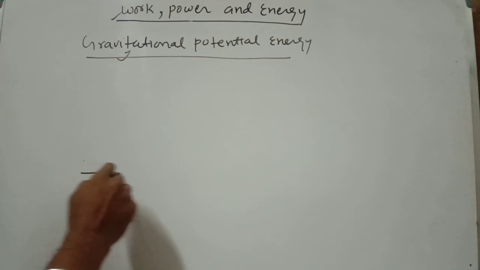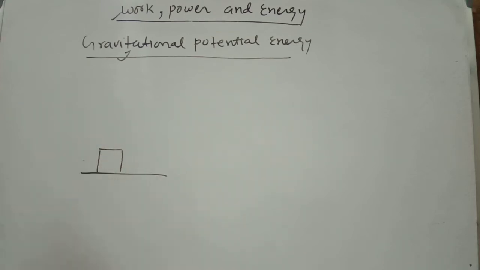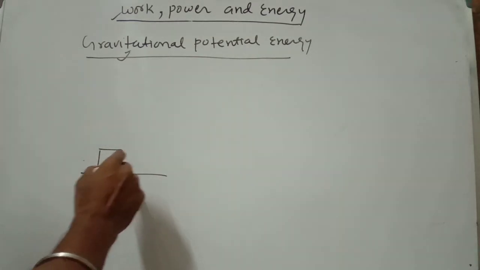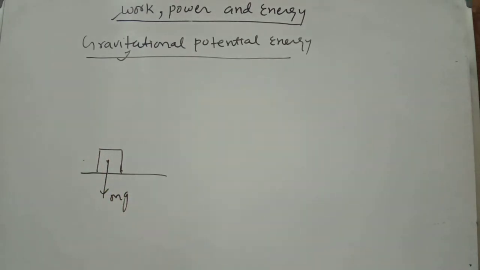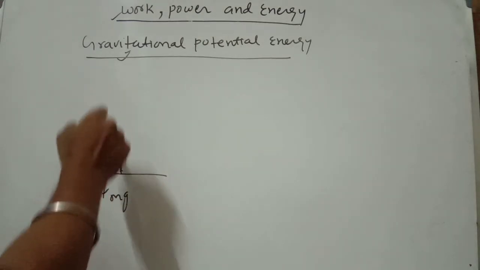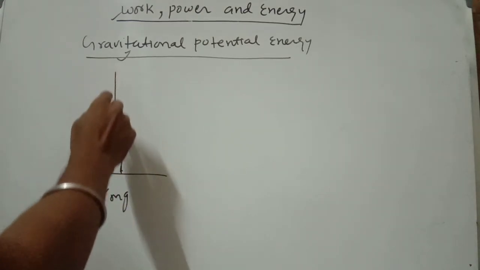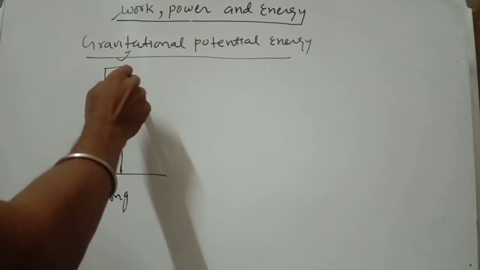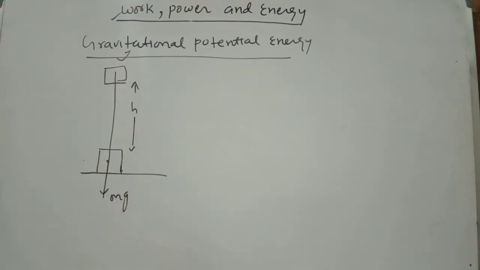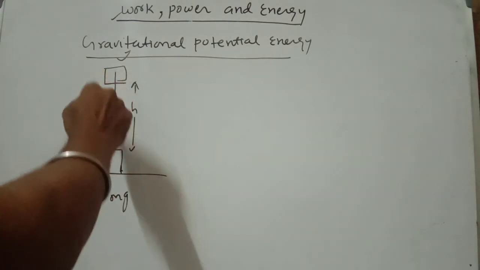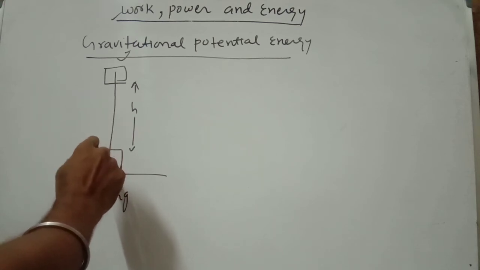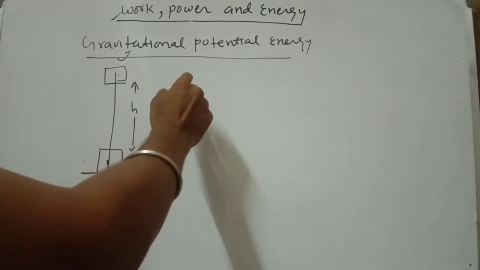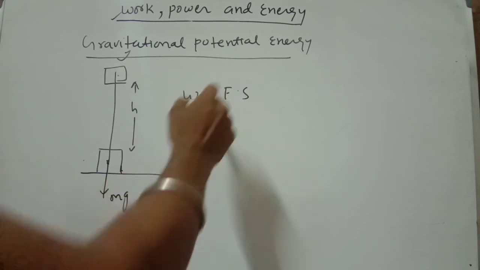Let any body be on the ground surface. Its weight acts vertically downward. Someone applies a force against gravity and lifts the body to some height h from the ground surface. The work done by the person when lifting the body from the ground surface to height h is force into displacement.